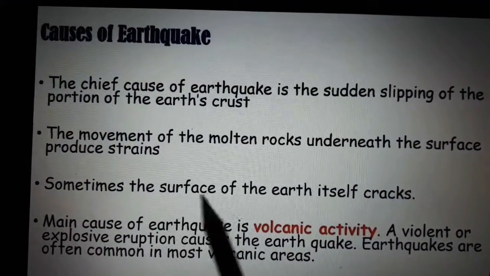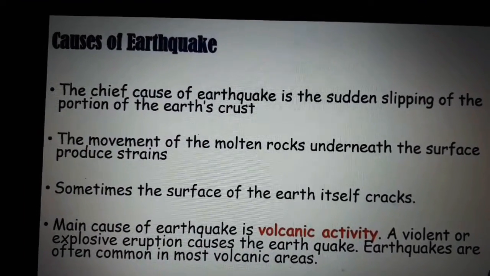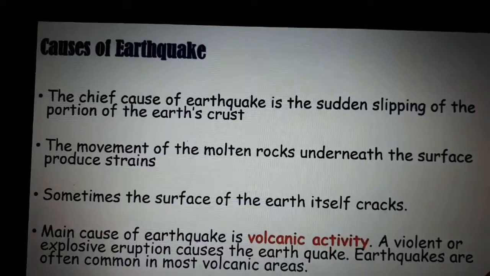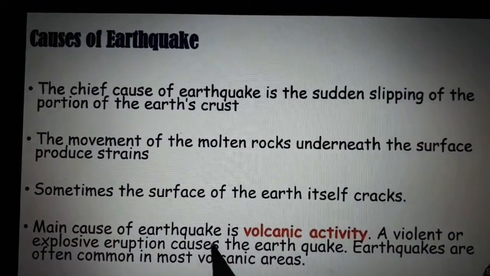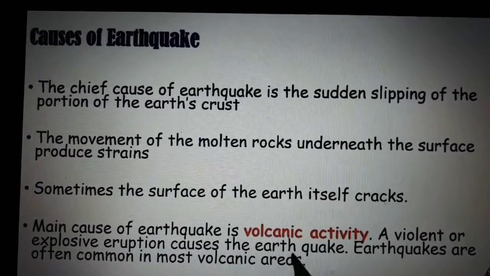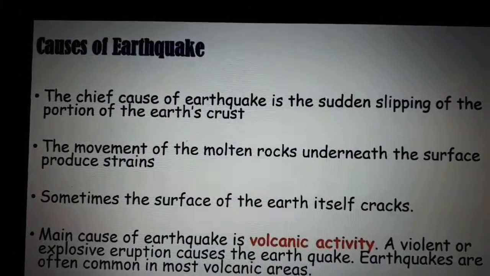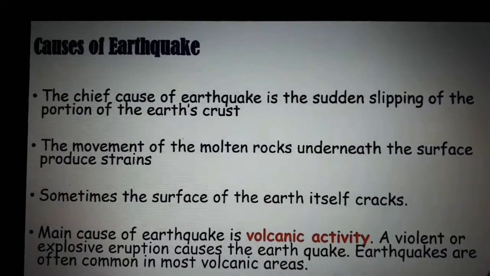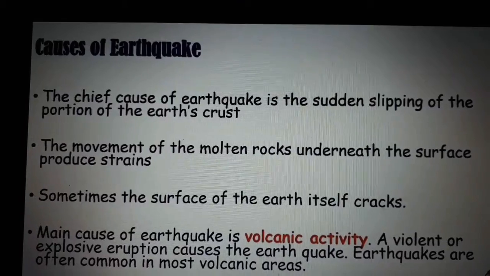The third is that sometimes the surface of the earth itself cracks. The fourth and main cause is volcanic activity. If there is a volcano, that region will have earthquakes. That is the major reason.